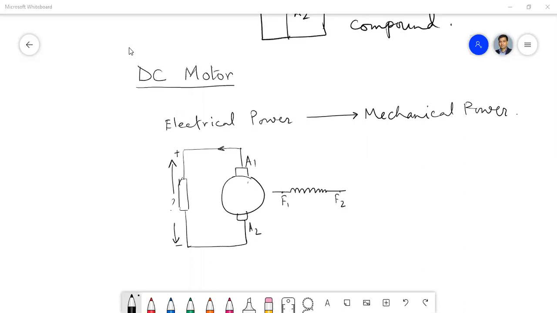Your voice is not coming properly. I didn't get you. Tell me the question again. I have asked what is the notation of this voltage which I have drawn across this load?